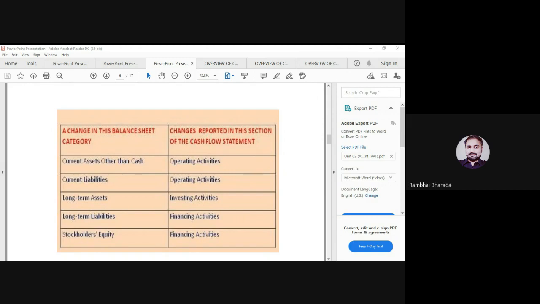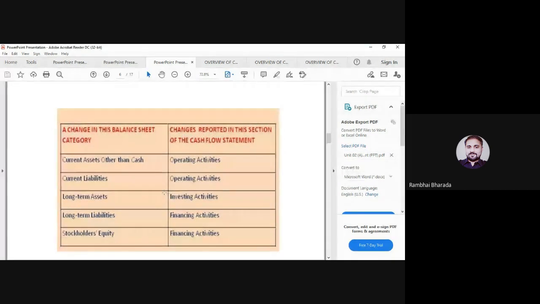So business operations and current assets and current liabilities will be recorded in operating activities. Long-term assets and investments will be recorded in investing activities, and all the transactions related to long-term liabilities and share capital will be recorded under the financing activities. So this is more important from this unit.